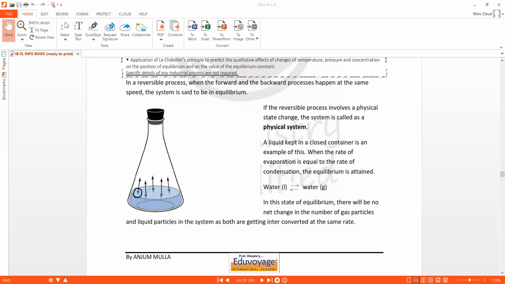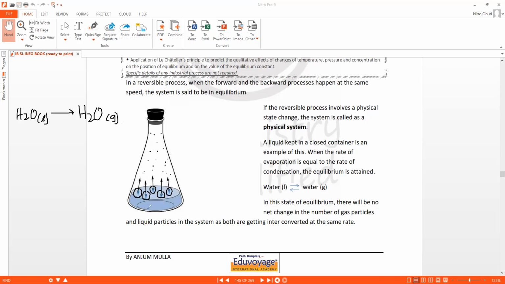That's very evident that these water molecules are leaving the liquid phase and they are going into the air here, which means they are becoming vapors. So I can denote this process as H2O liquid becoming H2O gas. So this process will go on and soon there will be many water vapors collected in the space above the liquid here.